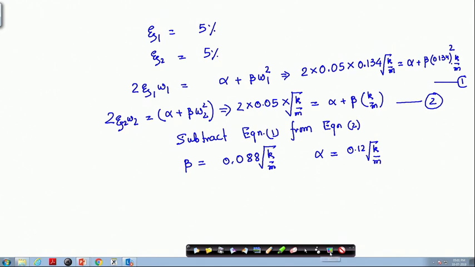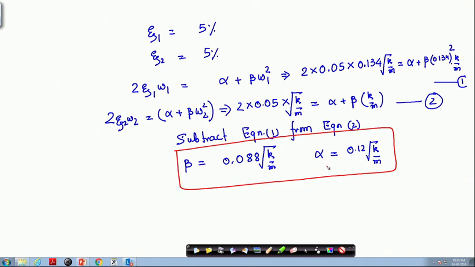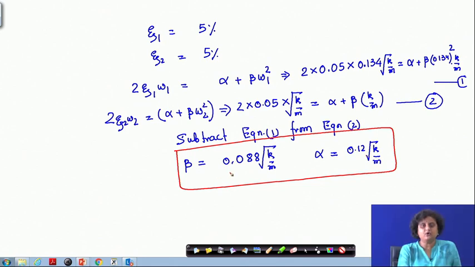So, this is the answer for the problem. The proportionality constants are alpha equal to 0.12 root over k by m and beta equal to 0.088 root over m by k.